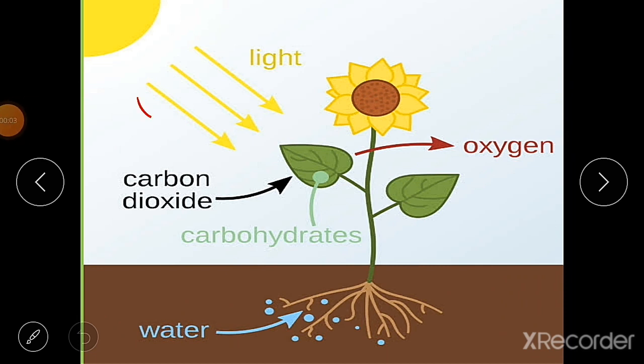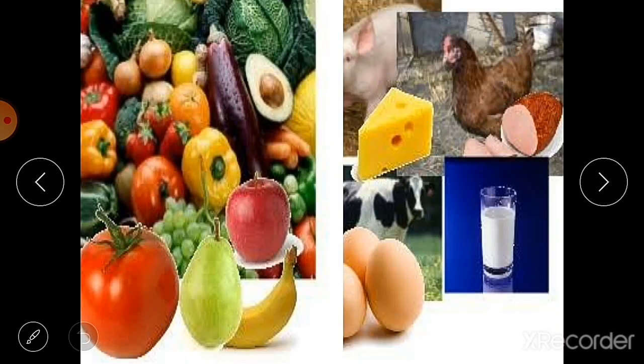Plants use sunlight, carbon dioxide and water to make their food. And the food that is prepared by these plants is used by other living organisms. Okay, and we, the human beings, we can grow plants and rear animals for food, but other animals depend on plants or other animals for their food.